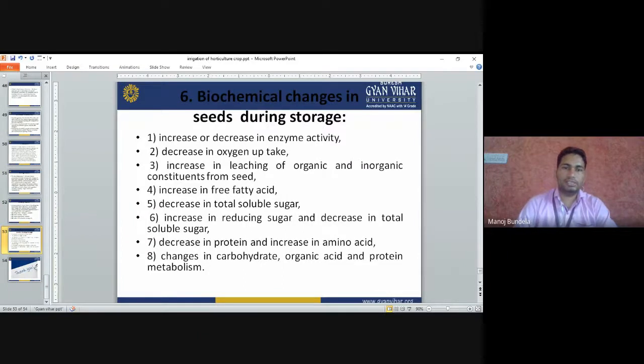Biochemical changes in seeds during storage: an increase or decrease in enzyme activity, decrease in oxygen uptake, increase in the leaching of organic and inorganic constituents of seeds, increase in free fatty acid, decrease in total soluble sugars, increase in reducing sugar, decrease in protein and increase in amino acid, and changes in the carbohydrate, organic acid, and